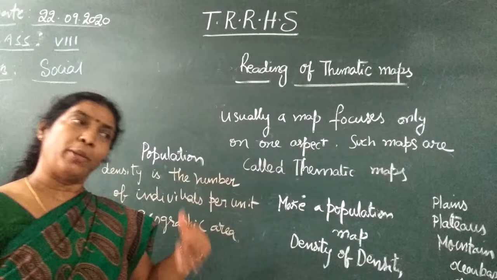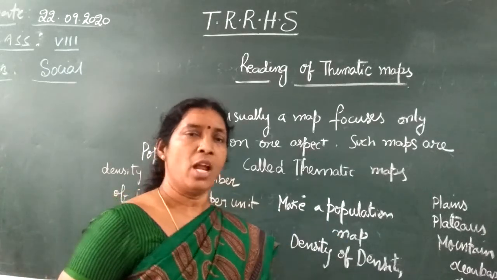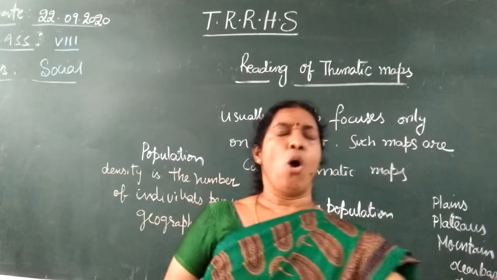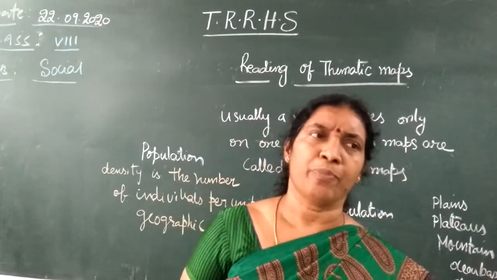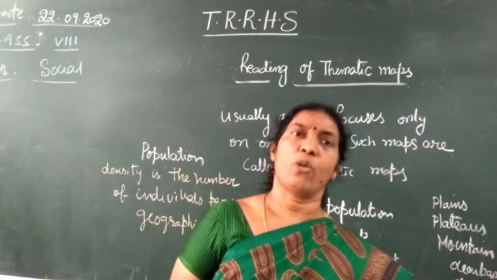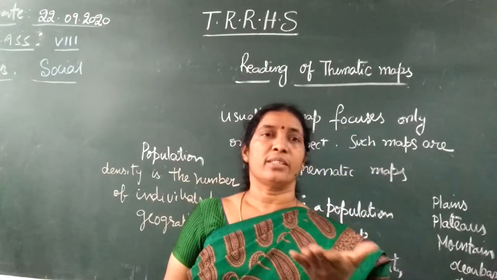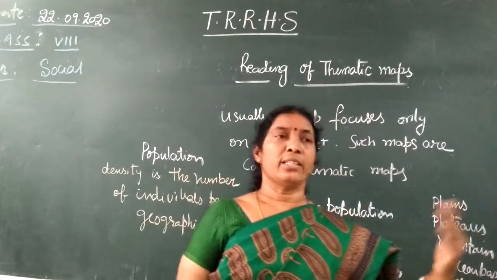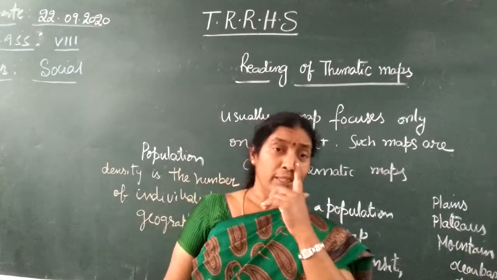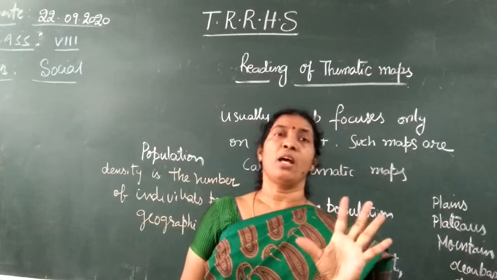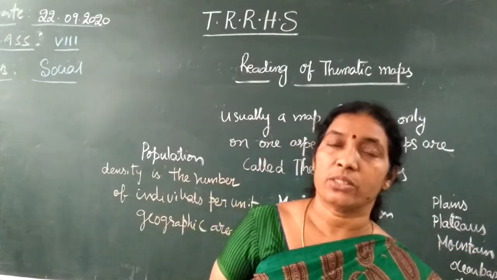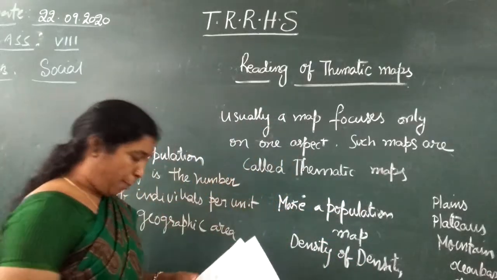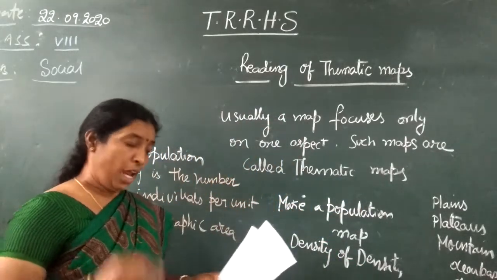Density of population is different in different places. Density is nothing but thick, more population in one particular place. See, all over India, the population is not the same. In some areas the density of population is more, and in some areas it is very less. If you take Delhi, the density of population is more there, and in somewhere in Bihar it is less. Like that, the density of population depends upon that area and the availability of resources in that particular area, and all these are considered.